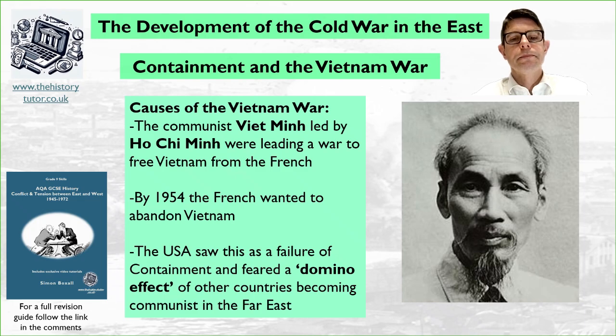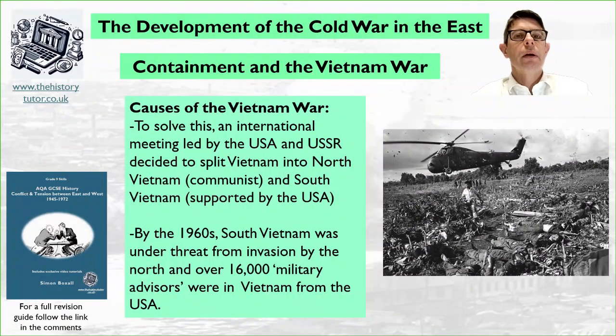communism in Vietnam. So to stop the crisis in Vietnam, the US hosted a meeting between the USA, the Soviets and other countries to discuss the Vietnamese problem. And they decided that Vietnam should be split into North Vietnam as more communist and South Vietnam supported by the USA. By the 1960s, South Vietnam was under threat from invasion by the North, and over 16,000 military advisors were sent to Vietnam from the USA.